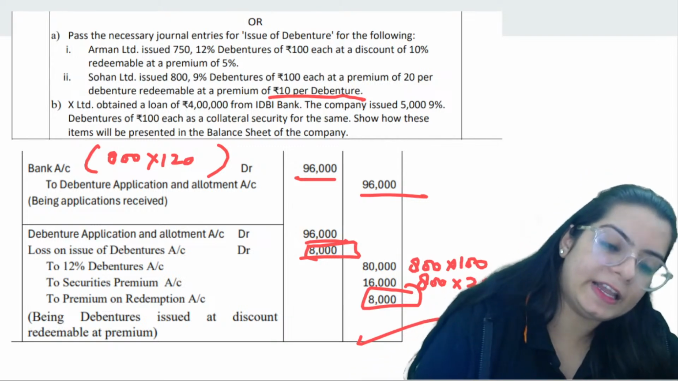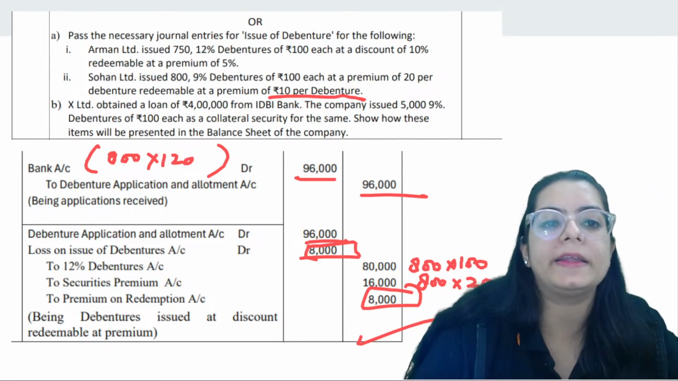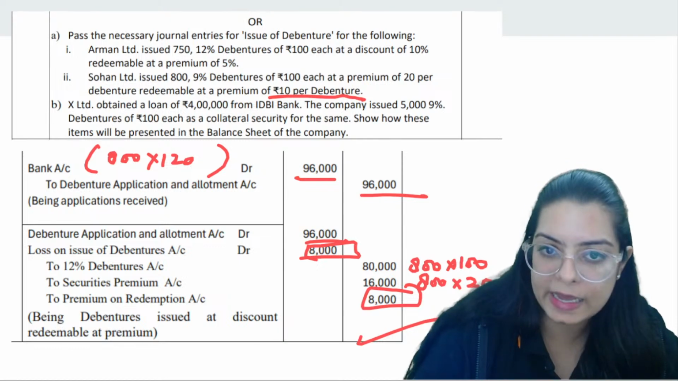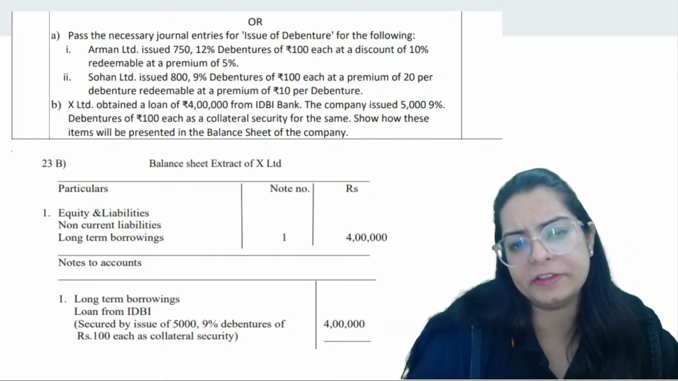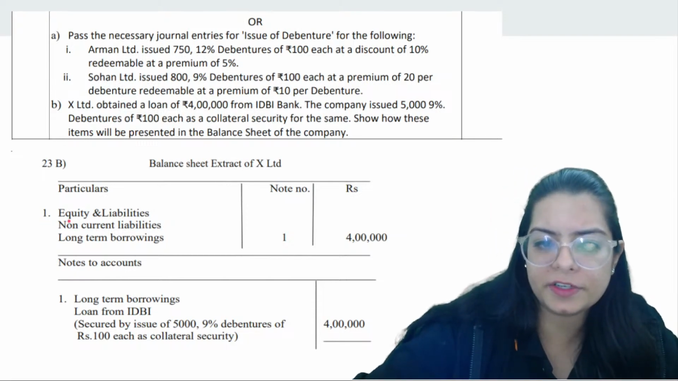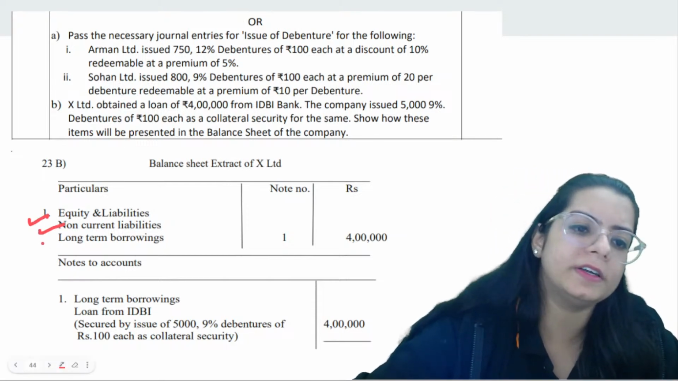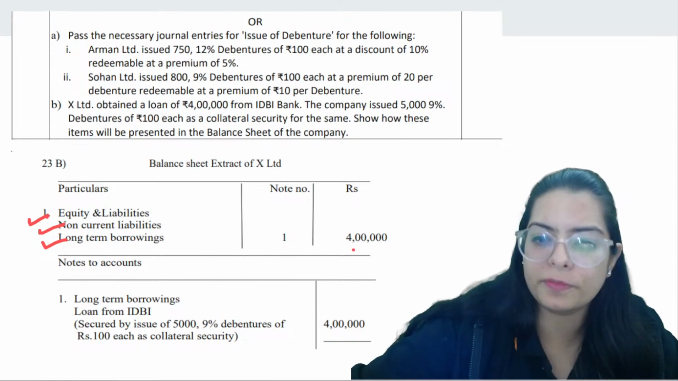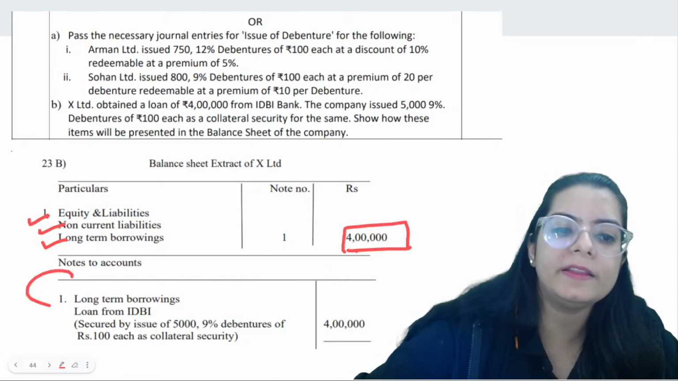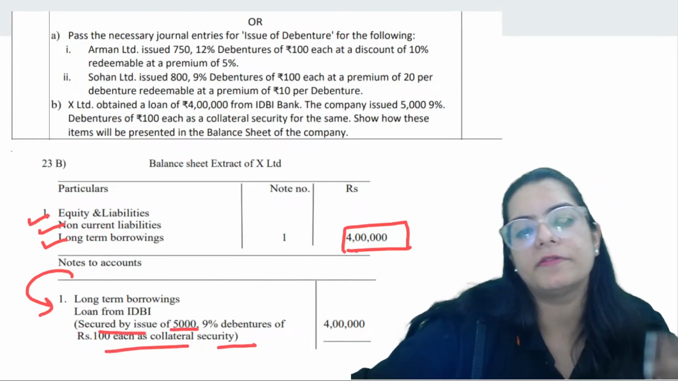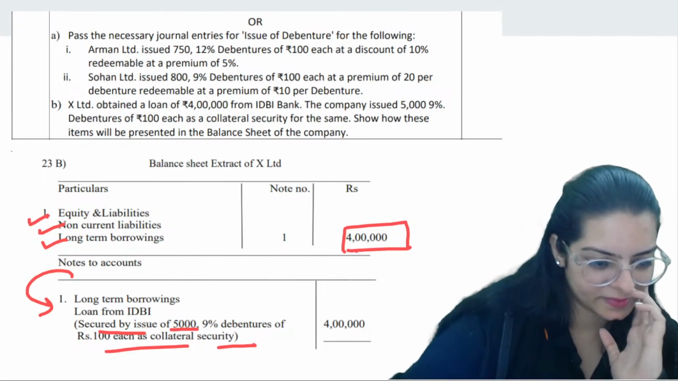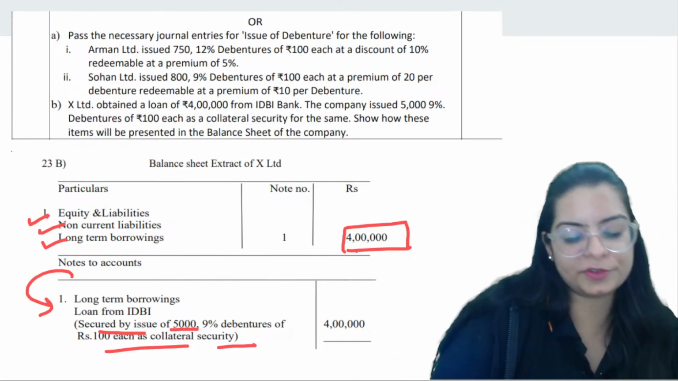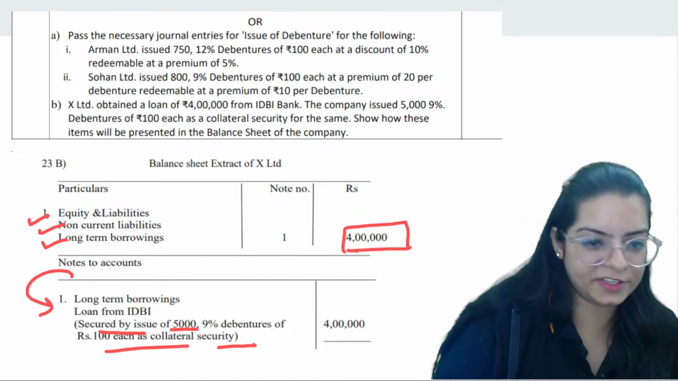Clear? Last question: if you are giving a loan of 4 lakh and you have kept collateral security, show it in the balance sheet. Very easy. So how to show it in the balance sheet? Mention equity and liabilities, non-current liabilities, long-term borrowings of bank. Then when you explain this long-term borrowing, in brackets just mention that you have given 5,000 debentures as security. Okay? So this much only we will be covering for today's session.